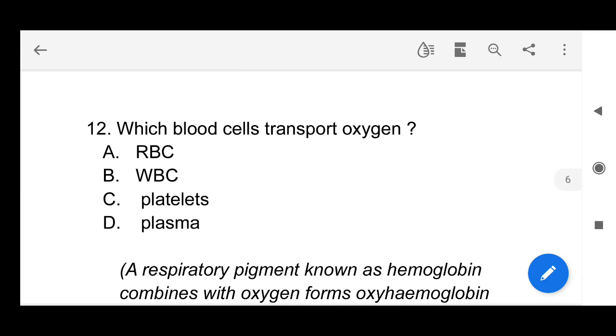Which blood cells transport oxygen? So see here, RBC, answer A. Red blood corpuscles transport oxygen, whereas WBC are associated with the immune system of the body, whereas platelets help in clotting of blood. And plasma, the information about plasma is given in our previous video which was about tissues. So if you want information about plasma, please visit that video.